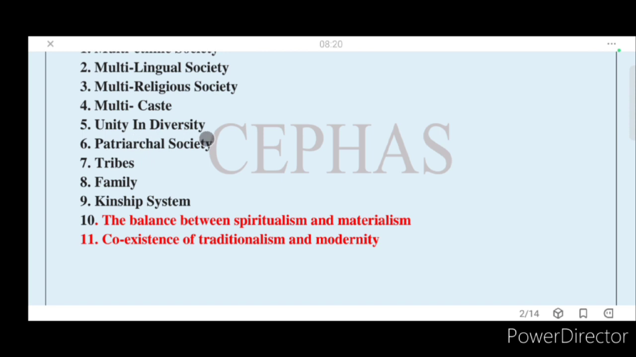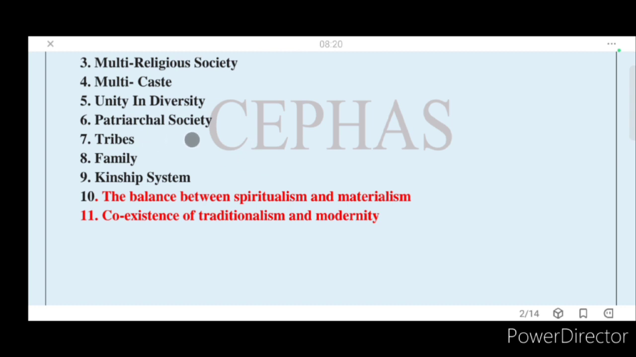Unity in diversity. Why is India called unity in diversity? Because of its diverse nature. If you see the flora and fauna, the languages people speak, the religions of people, all these things considered, we can say that India is a unity in diversity.